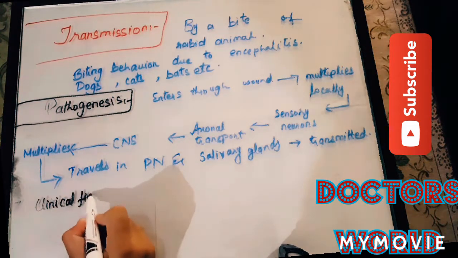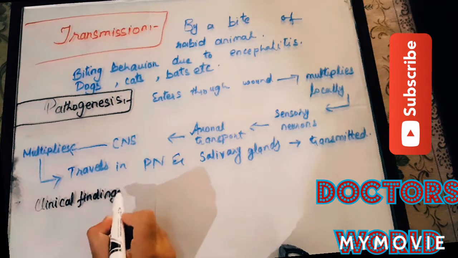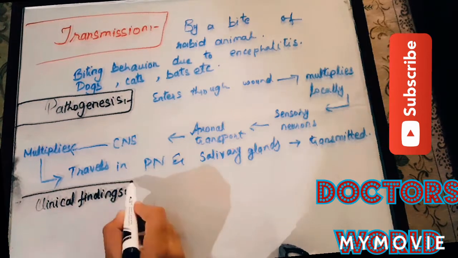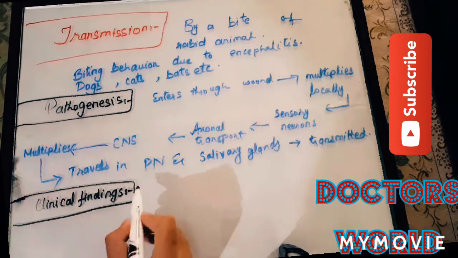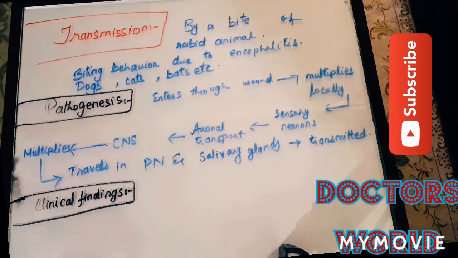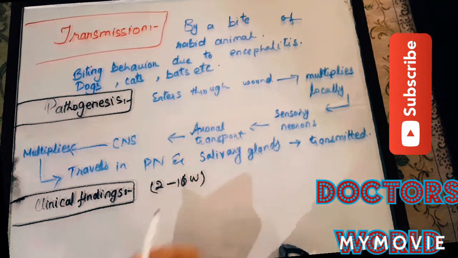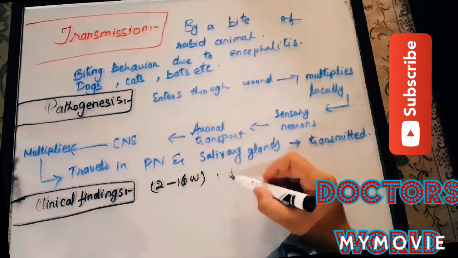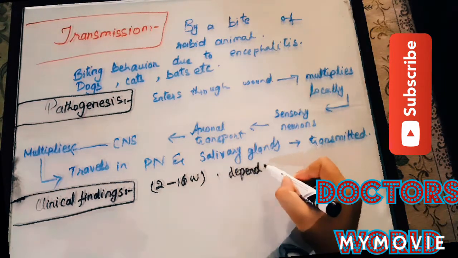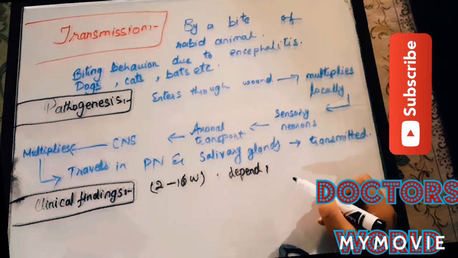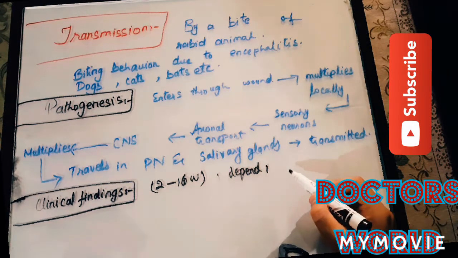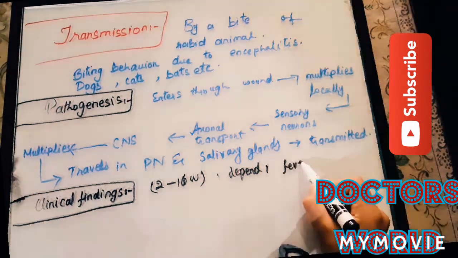What are the clinical findings with rabies? The incubation period with rabies infection is as short as 2 weeks or as long as 16 weeks or even longer, but it depends on the site of the body where the rabid animal bites.